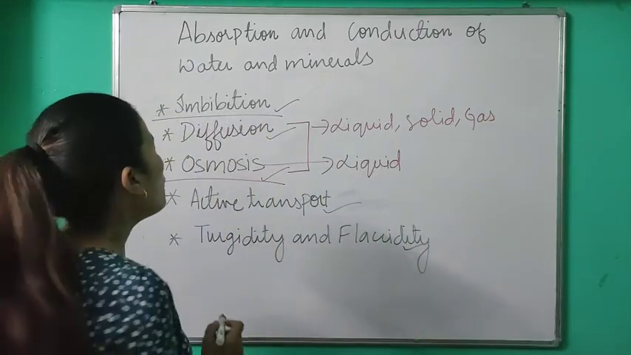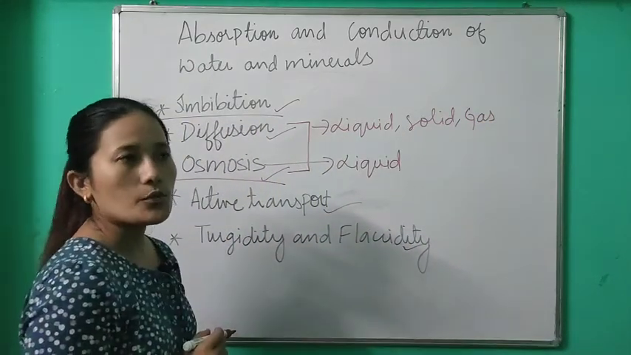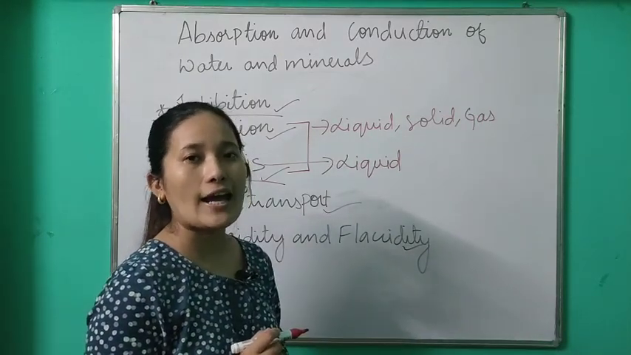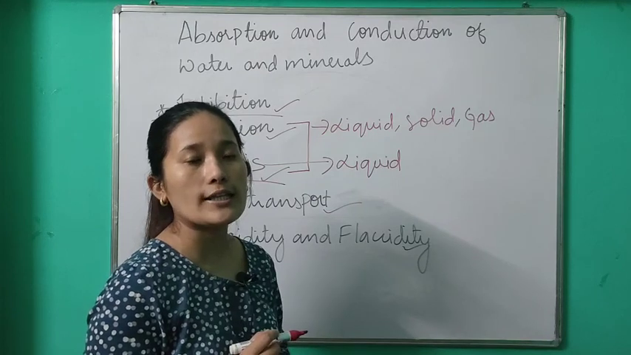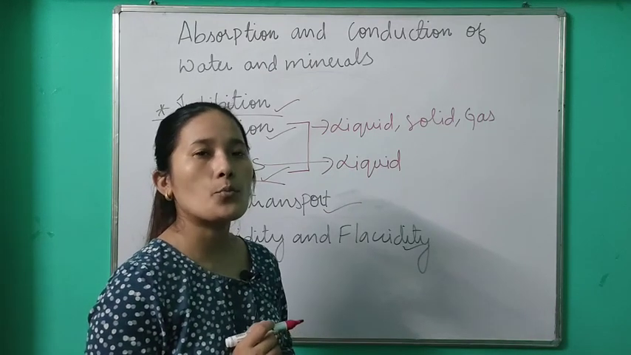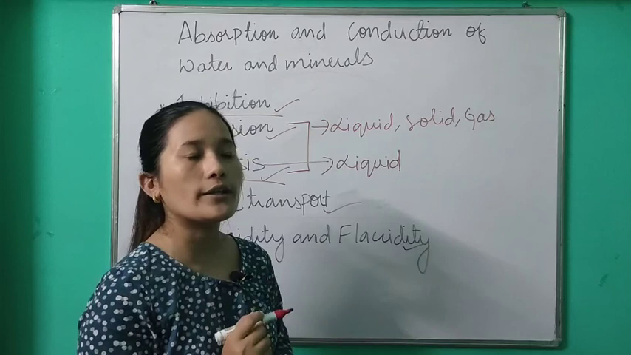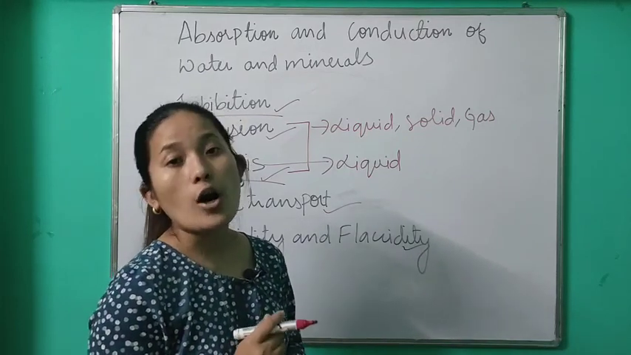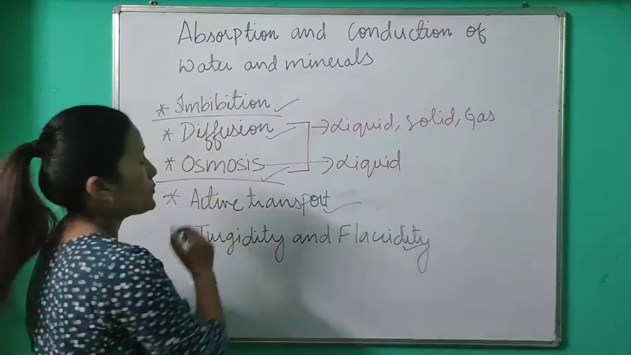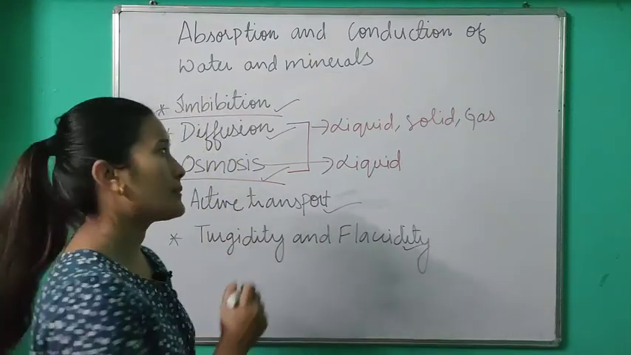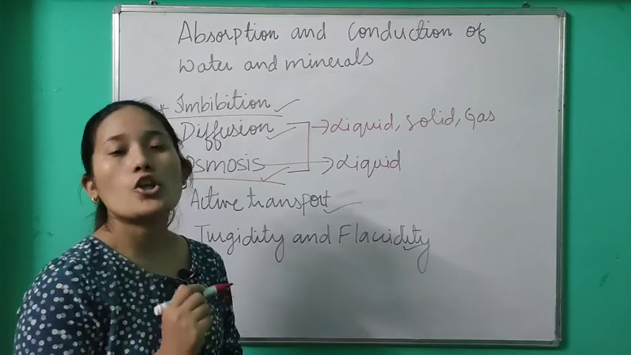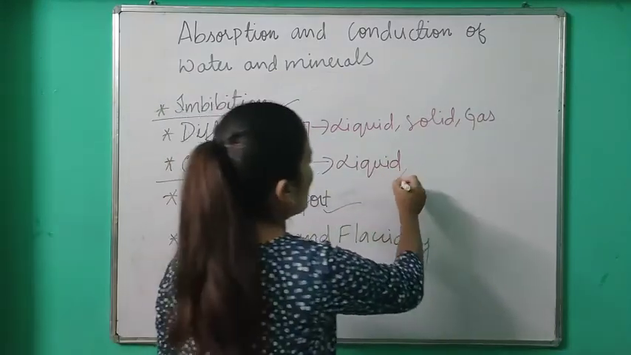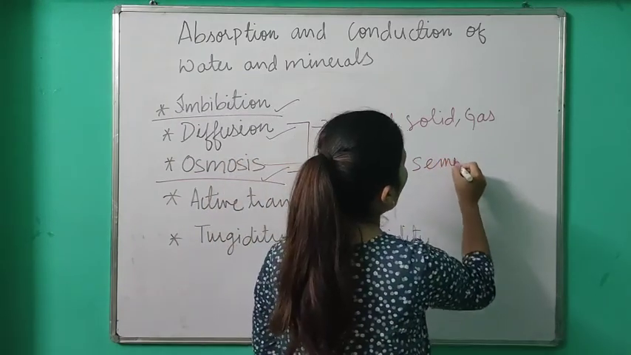Now in case of osmosis, water moves from a region of higher concentration. Higher concentration here is in respect to the amount of water. From a region where there is a greater amount of water, it will move towards the region where there is a lower amount of water. In osmosis, movement of water takes place, but in diffusion, the movement of a solute takes place. Now in case of osmosis, you need a semi-permeable membrane.